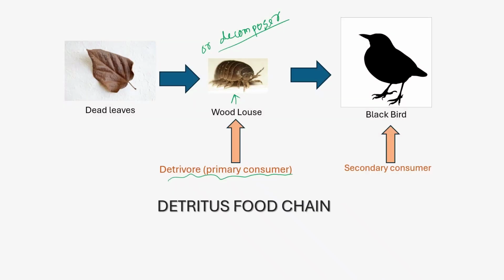The difference between decomposers and detritivores is that decomposers do not ingest or eat the dead organic matter, but the detritivores eat or ingest the dead organic matter.